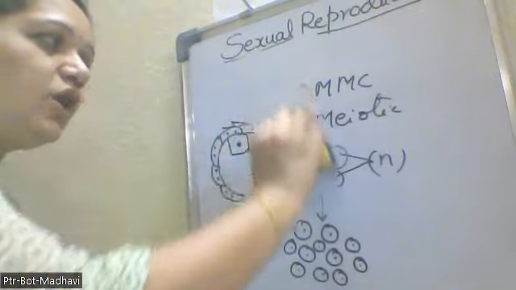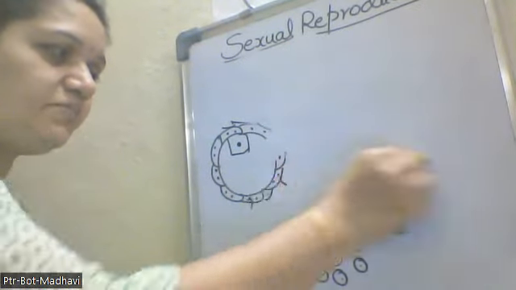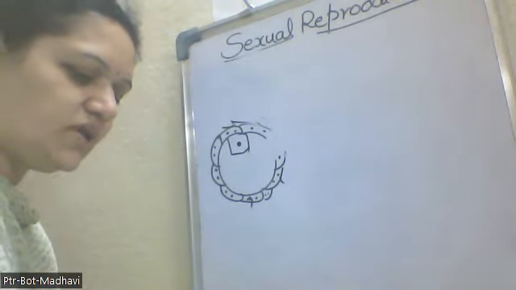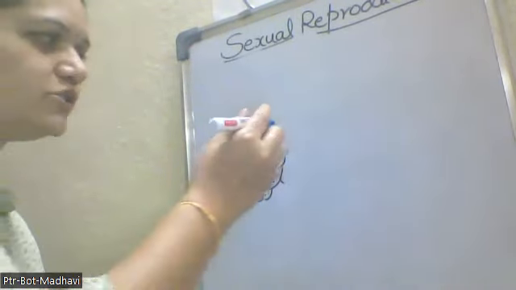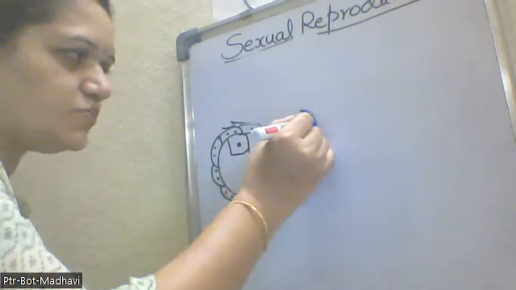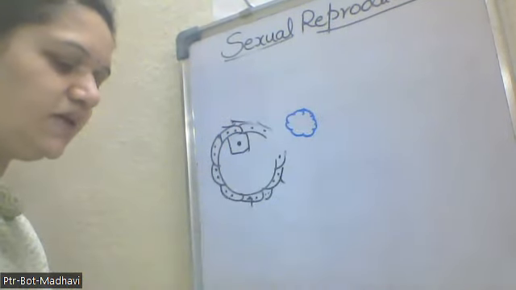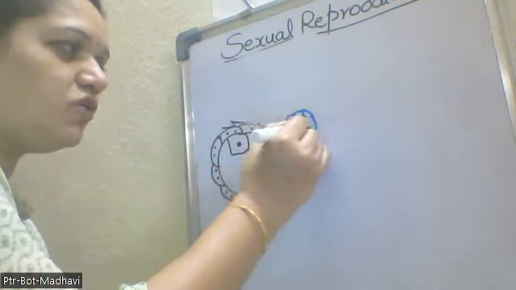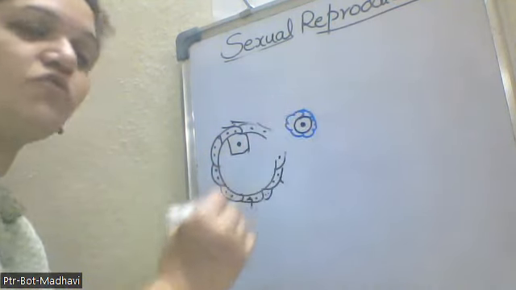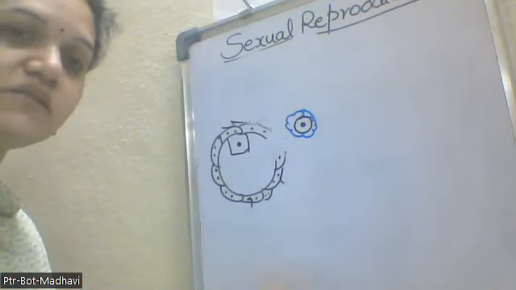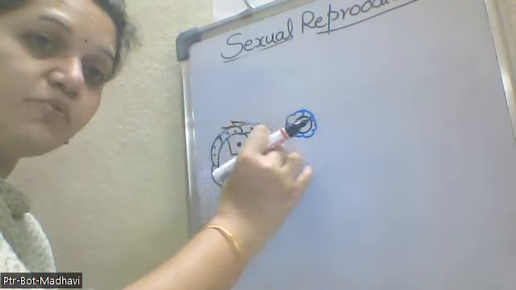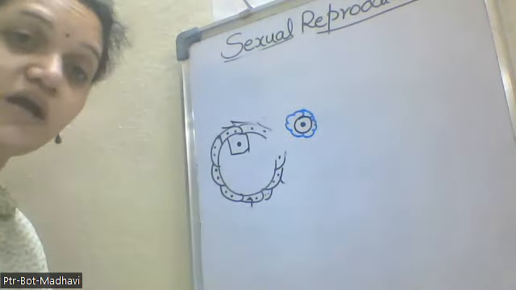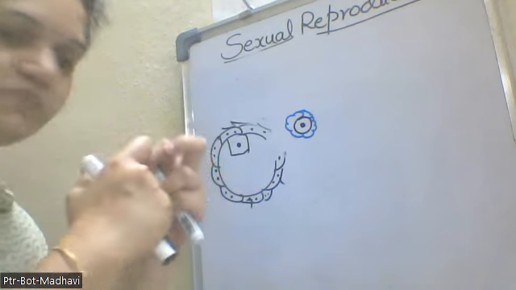In the theca, when these are released, the powder-like structure that is present surrounding them will be attached to the microspore and becomes very thick in nature and makes the outer protecting wall for the microspore. And this protecting wall will keep on touching the stomial cells which are present in between the two theca of the microsporangium, like this.